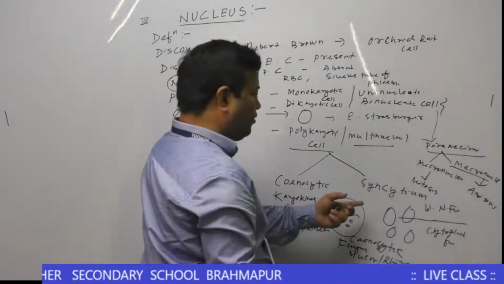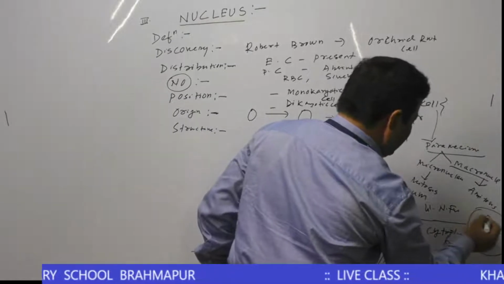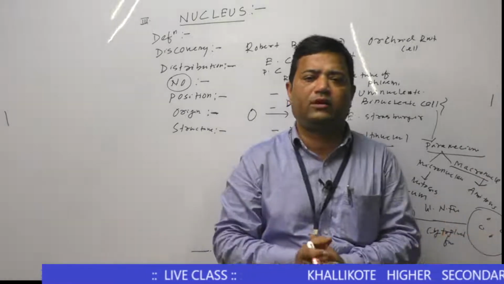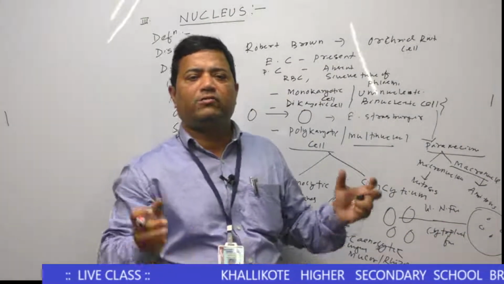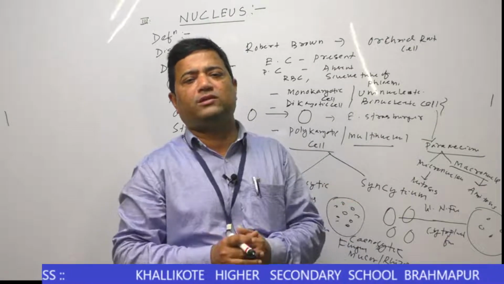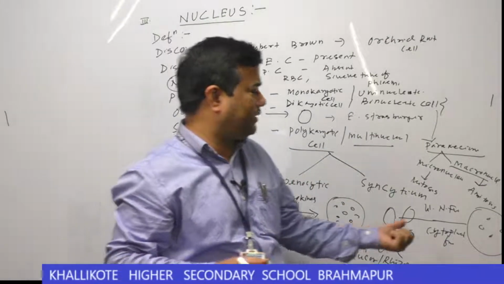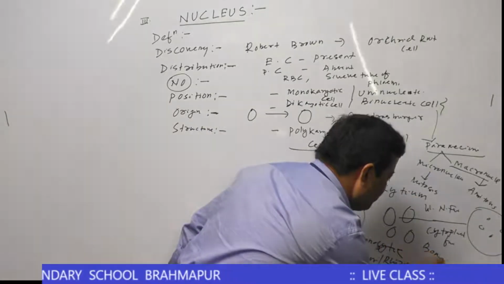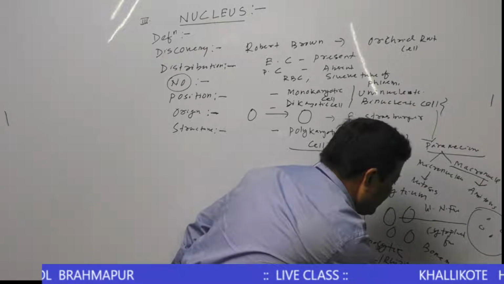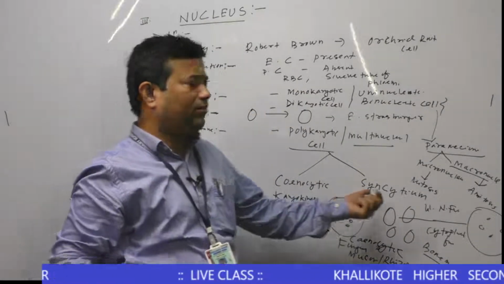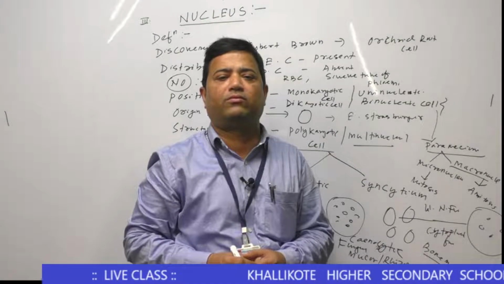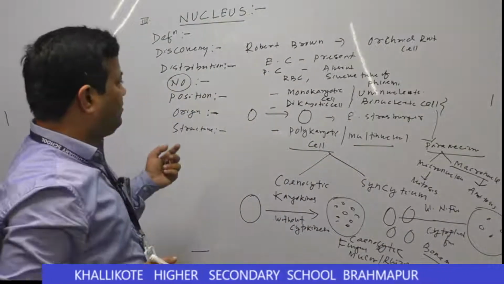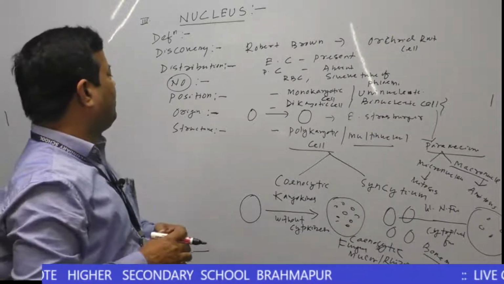Here, four nuclei remain inside the cell, but the cytoplasm undergoes fusion, and the nuclei never fuse with each other. That condition is called a syncytium, especially found in bone marrow, where the syncytium or multinucleate condition is found. This is the number of nuclei present in different groups of organisms.